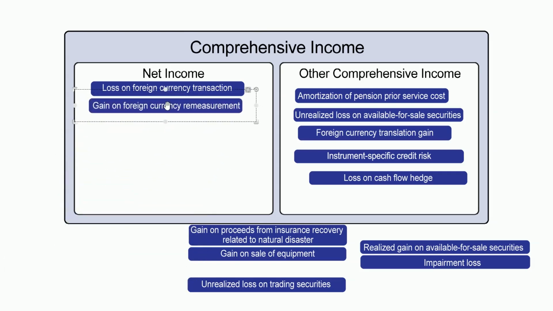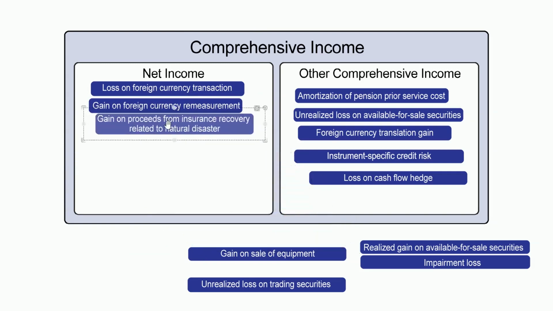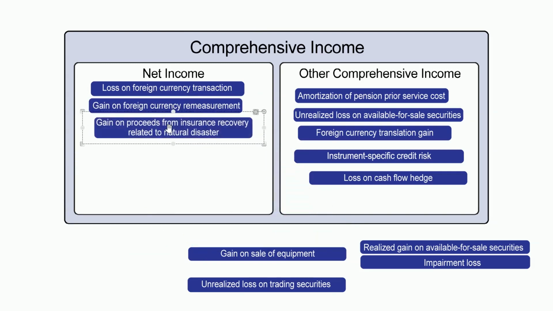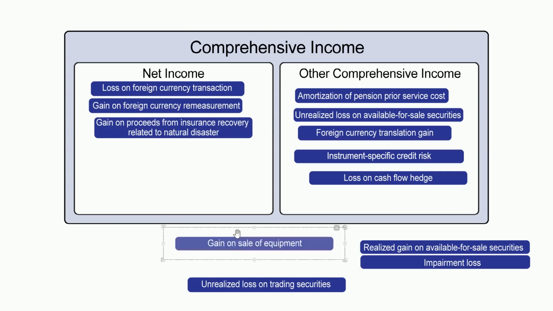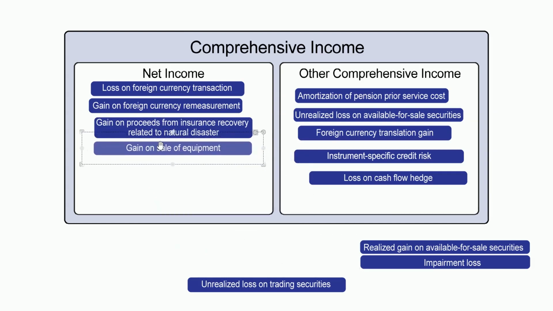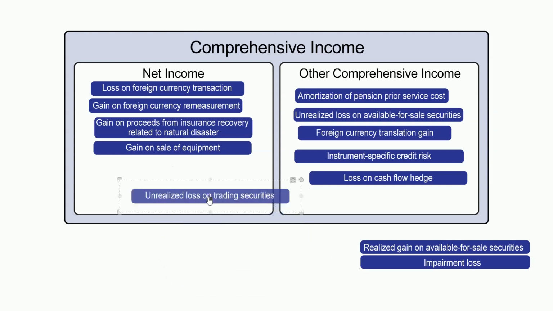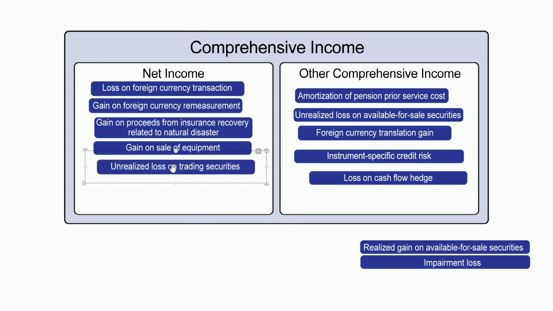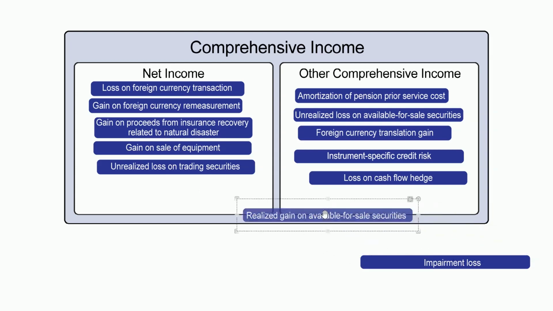Gain from an insurance recovery, that clearly goes in the net income statement. Gain on sale of equipment, that would go up here, no question about that either. Unrealized loss on a trading. Trading goes to the income statement. Available for sale is what we put over there. So this moves up here as well. Then we have real gain. Real gain on available for sale. That goes to the income statement. So we move that over here.